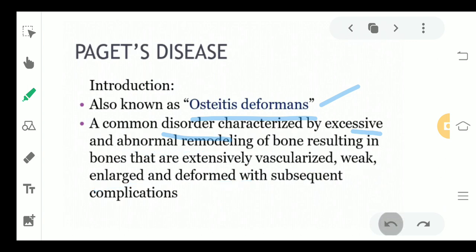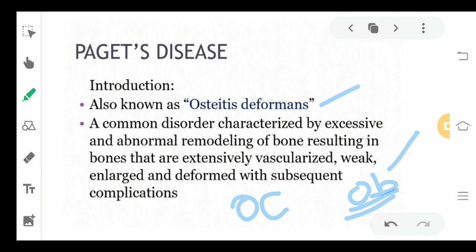If I tell you that we have two kinds of cells in our body, you must be knowing this already. We have two cells in our body, that is the osteoclast and the osteoblast. Osteoblast cells are the ones which are responsible for forming the bone. Osteoclasts are the ones which are responsible for destroying or resorbing the bone. So in normal conditions, both of these cells in our body have a simultaneous function. That means the bone is forming as well as resorbing, so that a balance is being created.